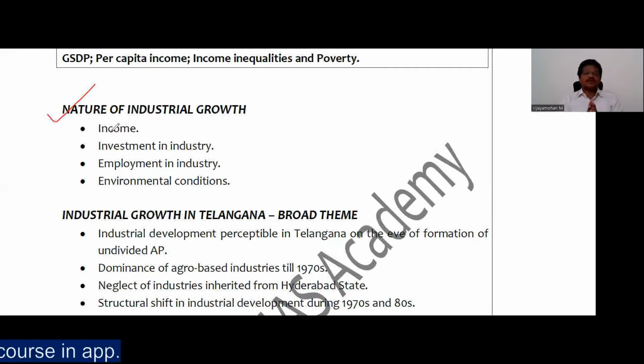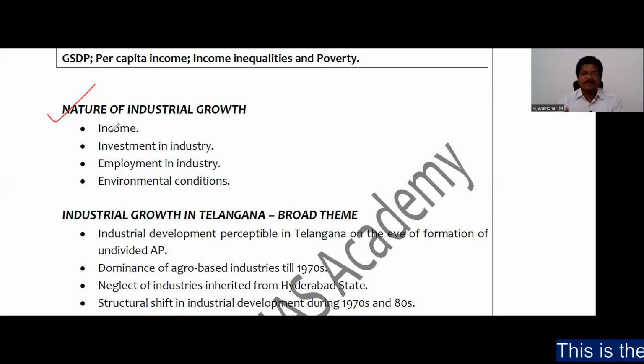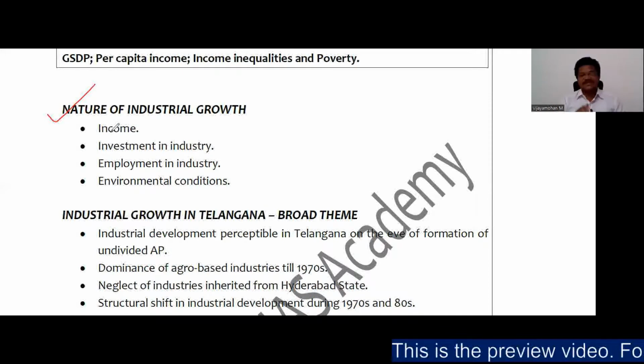See, whatever I'm telling again and again, it is not sufficient to have information as far as Group 1 is concerned. You should be able to deliver the information in a timely manner, in an orderly manner, in a meaningful way, and in a succinct manner, right? As I already told you, my effort is to put the information which is available haphazardly in the public domain in an orderly fashion so that it will be useful for your mains examination, right?